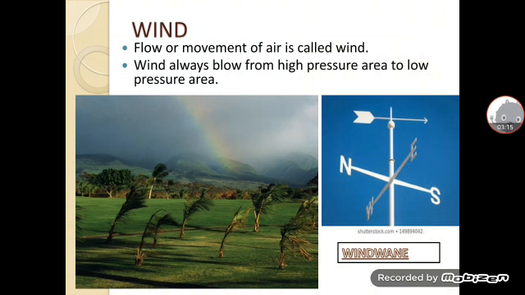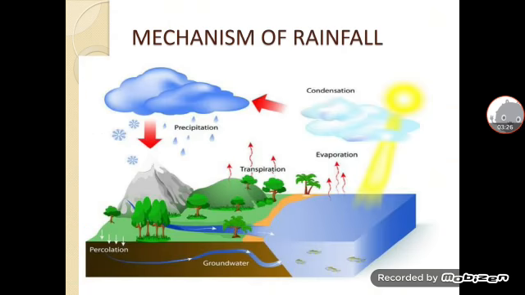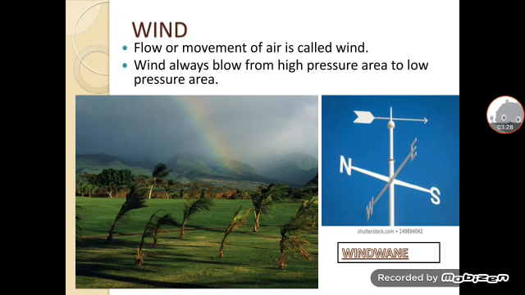Now next topic is wind. What is wind? It is the flow or movement of air that is called wind. In an area where temperature rises high, the air also gets heated and it moves. When it becomes lighter, it rises upward.